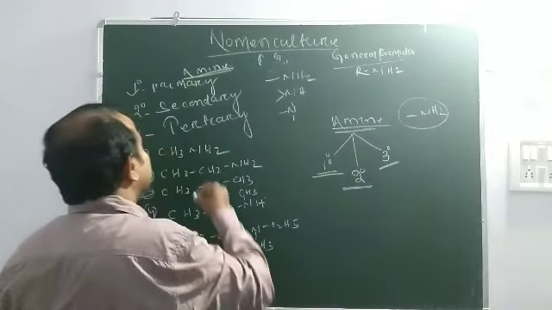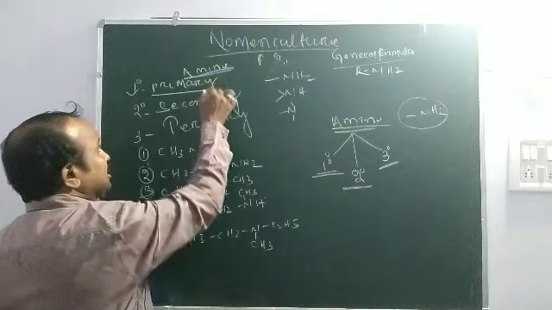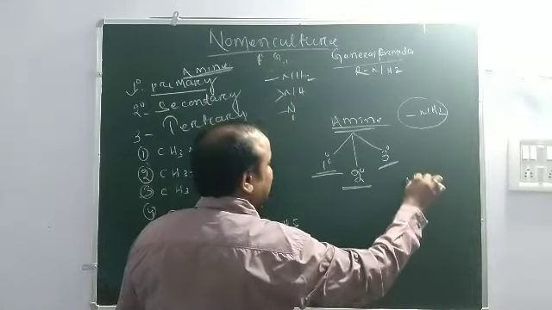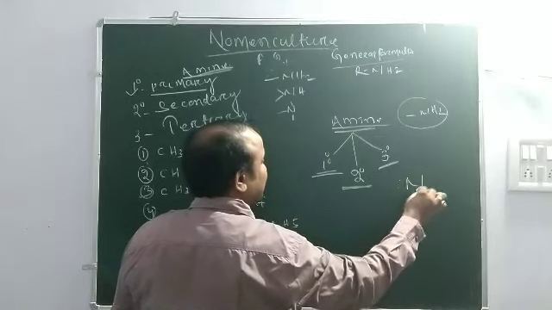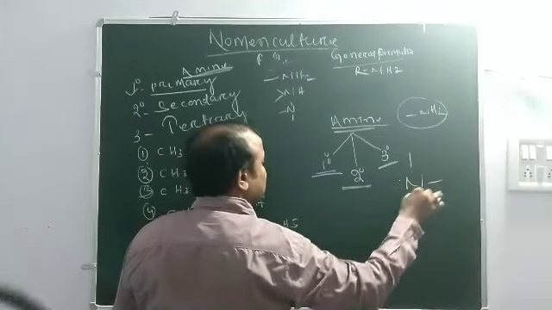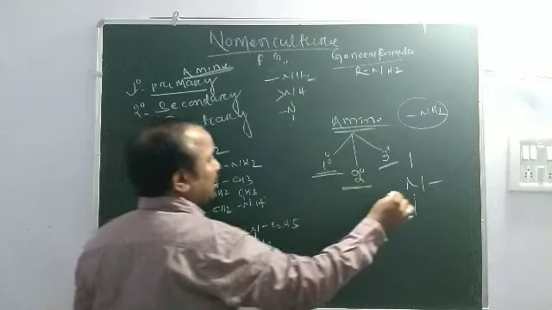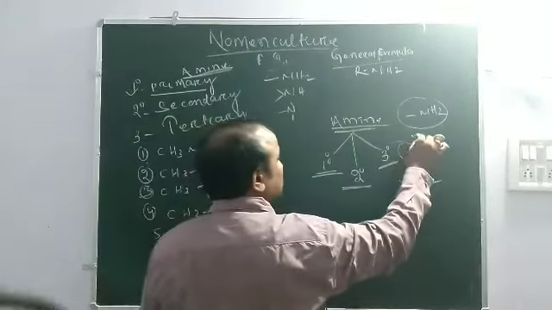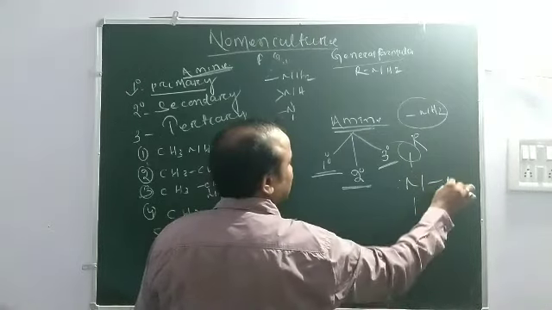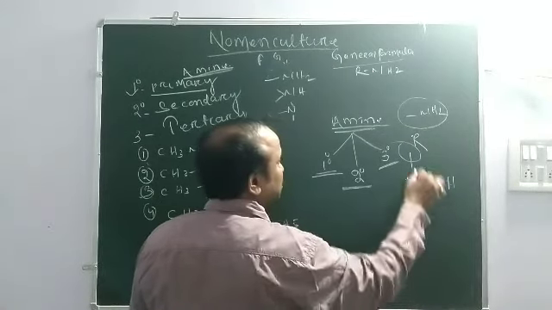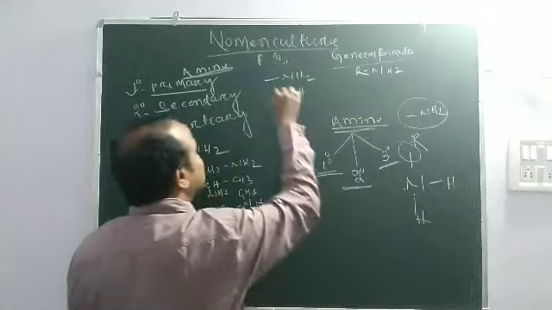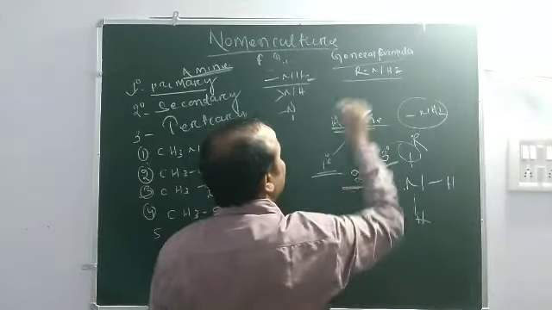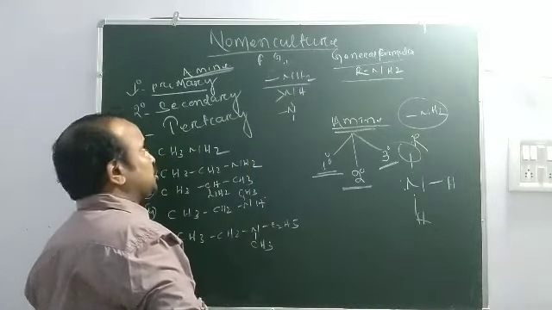For a primary amine the group is NH2, because you know that nitrogen has 5 valence electrons and will always make 3 bonds with others. When one bond is used for the alkyl group, the other two are bonded with hydrogen. So the functional group is RNH2, and the general formula is RNH2.